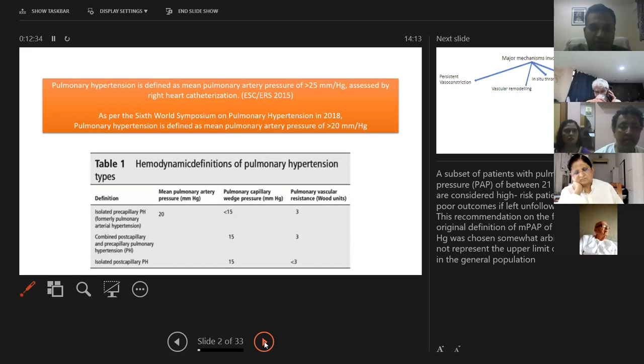And now the hemodynamic classification of pulmonary hypertension, as we know, is pre-capillary, post-capillary and combined. So pre-capillary will always be defined with mean pulmonary artery pressure of less than 20 millimeters of mercury as normal and more than 20 as pulmonary hypertension, with pulmonary capillary wedge pressure of less than 15 and pulmonary vascular resistance of more than 3. The isolated post-capillary pulmonary hypertension will have a pulmonary vascular resistance of less than 3. Why we are stressing on the isolated post-capillary pulmonary hypertension, we'll see later on in the slides.